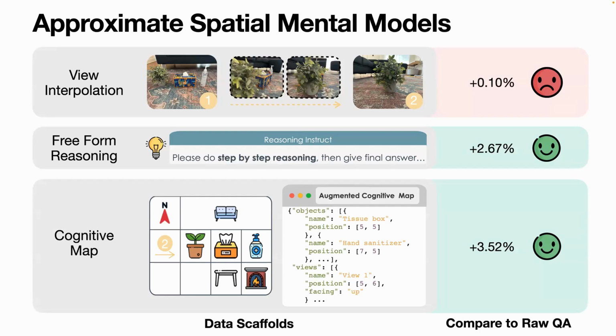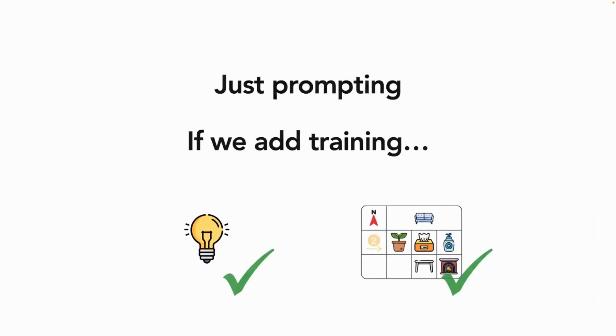For humans, when we think about space, we always have a cognitive map to indicate the layout. So we ask the model to think through a layout like a cognitive map, and this improves performance by around 4%. All of these are basically prompting-based approaches. And we identify that if we leverage step-by-step, chain-of-thought-based reasoning and also leverage the cognitive map, we can get better results.